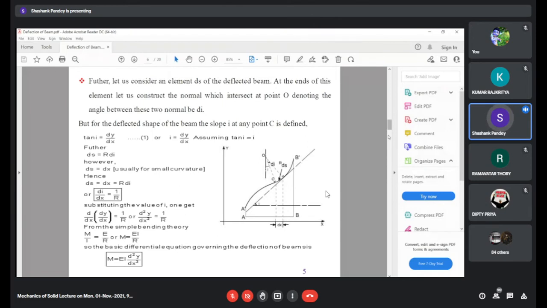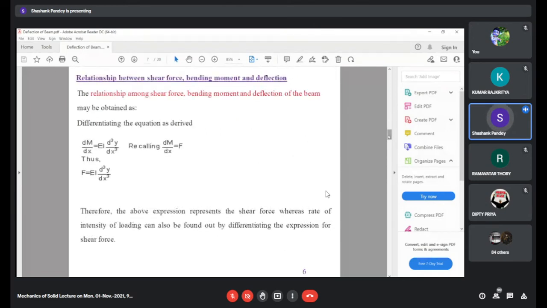So the shear force will be F is equal to EI d cube y upon dx cube. The above expression represents the shear force, and the rate of intensity of loading can be found by differentiating the expression for shear force.